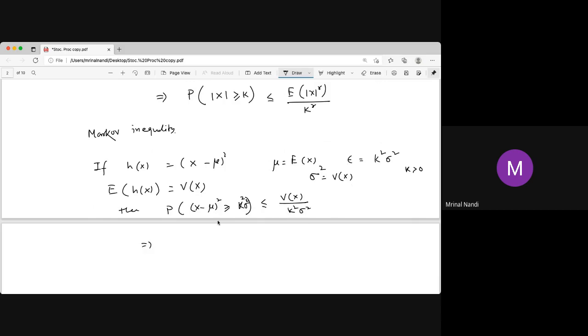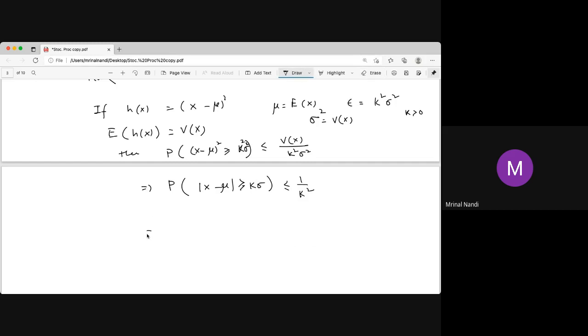Now this implies the probability of mod x minus mu, which is a positive value, being greater than or equal to k sigma is less than or equal to the variance of x, sigma square, divided by k square sigma square, so 1 by k square. This is a very important thing, written in standardized form. For every standardized random variable, the probability of being greater than or equal to k is less than or equal to 1 by k square.